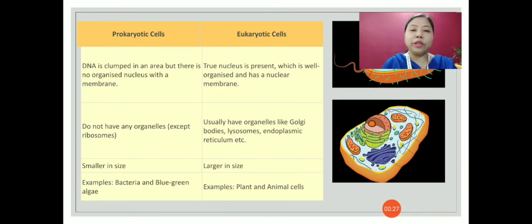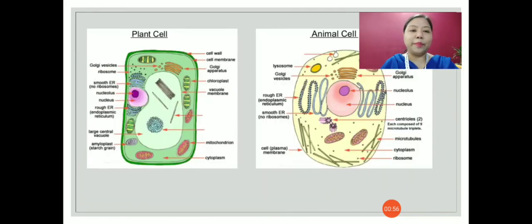Eukaryotic cells usually have organelles like Golgi bodies, lysosomes, endoplasmic reticulum and many other cell organelles which we have already discussed. Prokaryotic cells are smaller in size, whereas eukaryotic cells are larger in size. Examples of prokaryotic cells are bacteria and blue-green algae. Examples of eukaryotic cells are plant and animal cells.